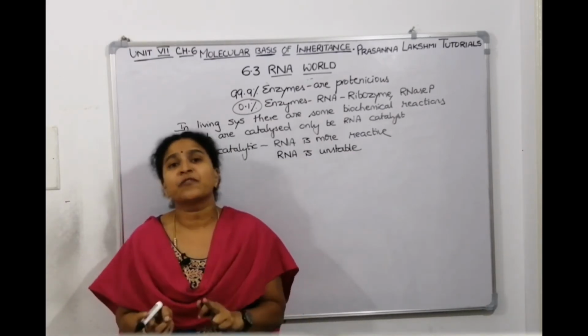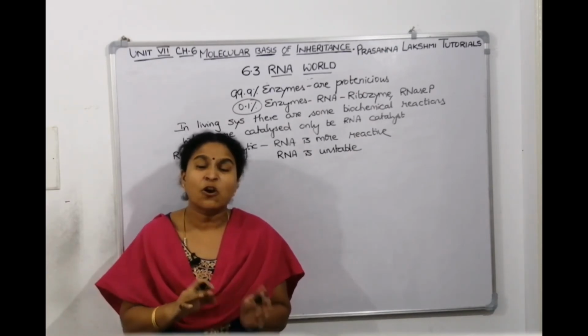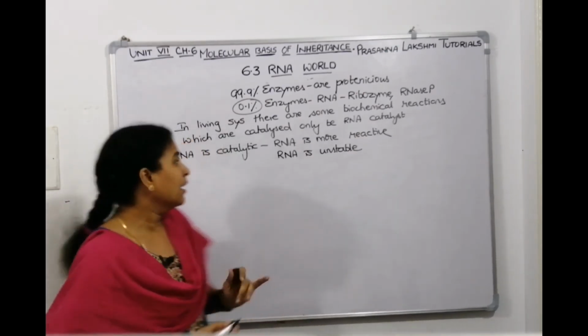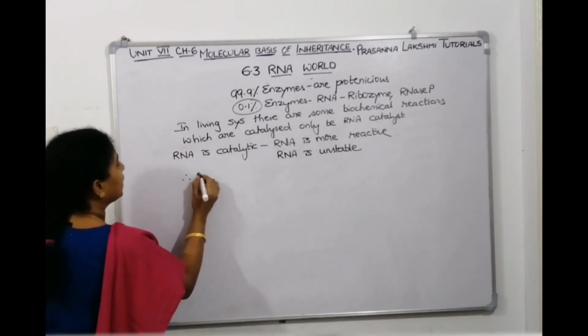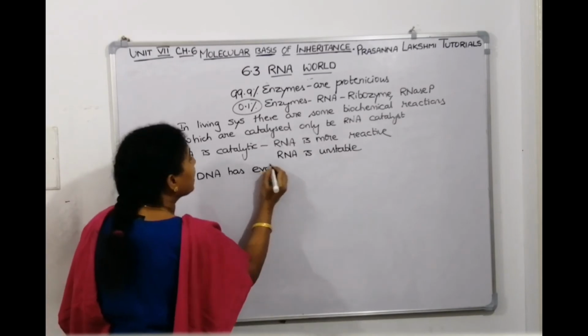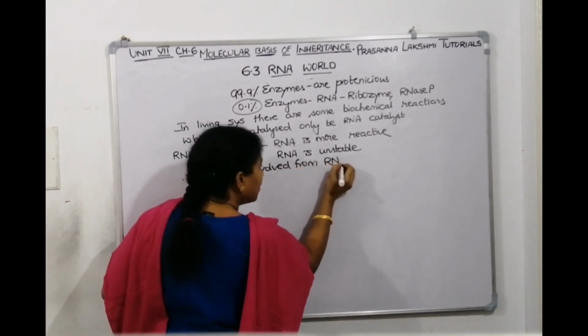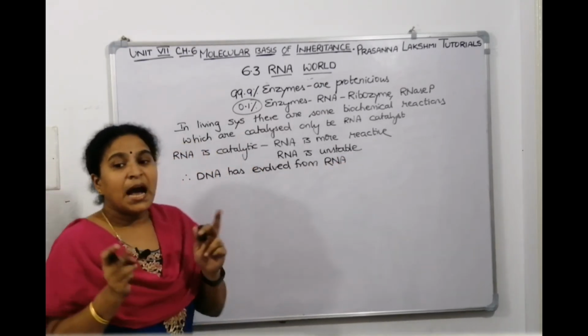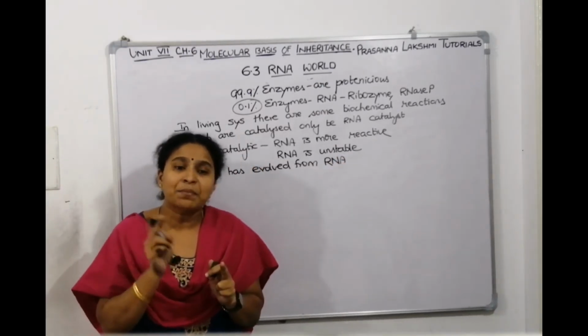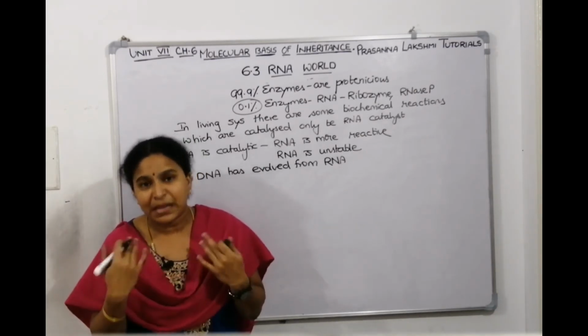DNA has evolved from RNA. That means RNA has made some chemical modifications and got converted to DNA. So we can tell, therefore, DNA has evolved from the first genetic material, from RNA. That means RNA has undergone some chemical modifications and became DNA, and DNA became stable.